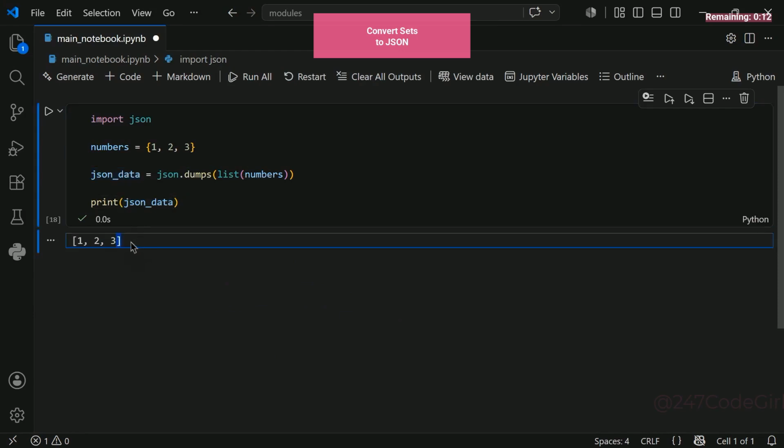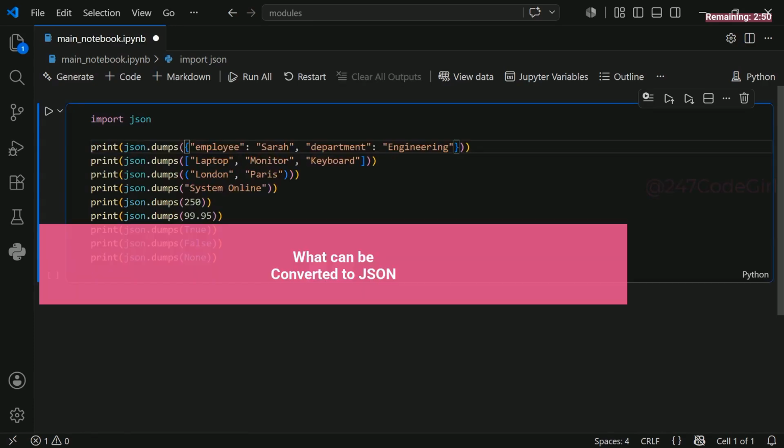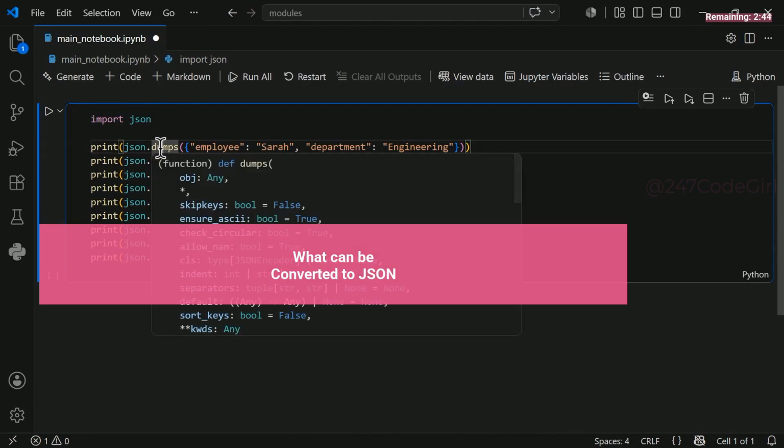And in JSON, this format, although it looks like a list, is an array in JSON, while Python refers to it as a list. Because of these square brackets, the square brackets in JSON mean that it's an array, while in Python it means it's a list. By default, Python's JSON module effortlessly handles multiple data types, but there are a few limitations.